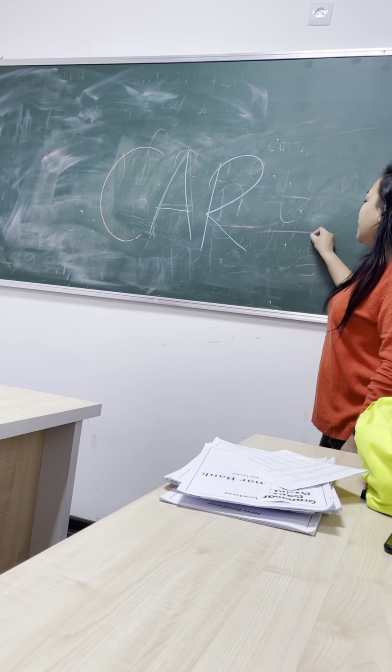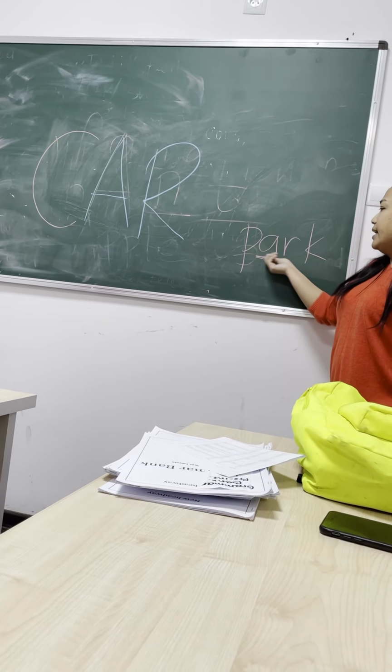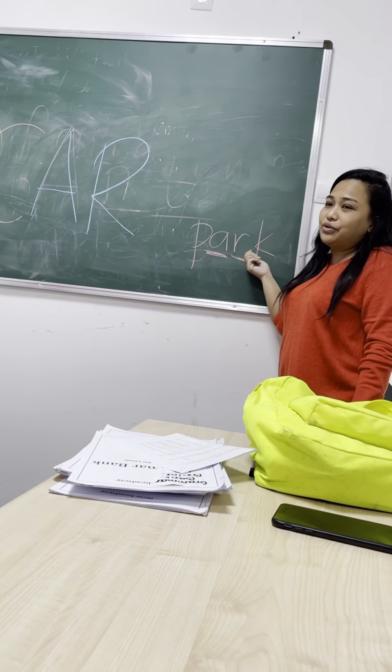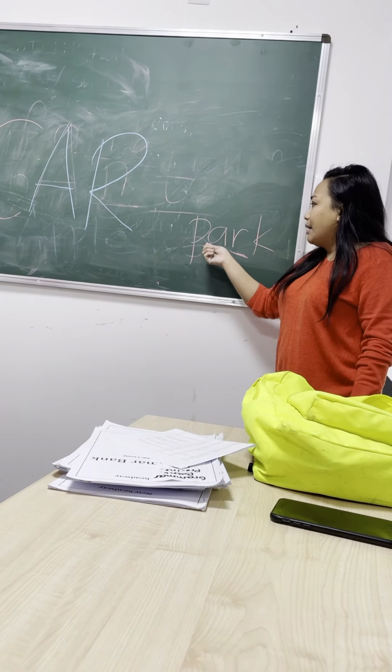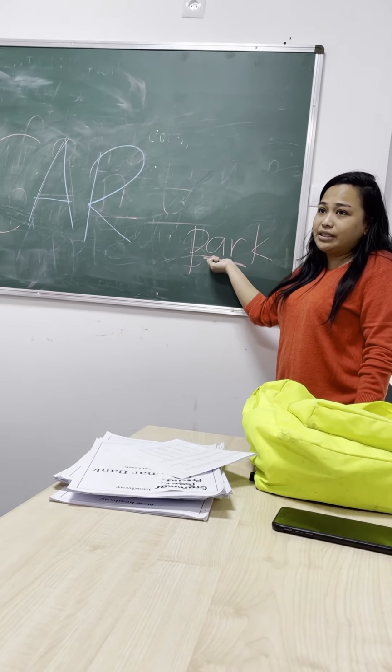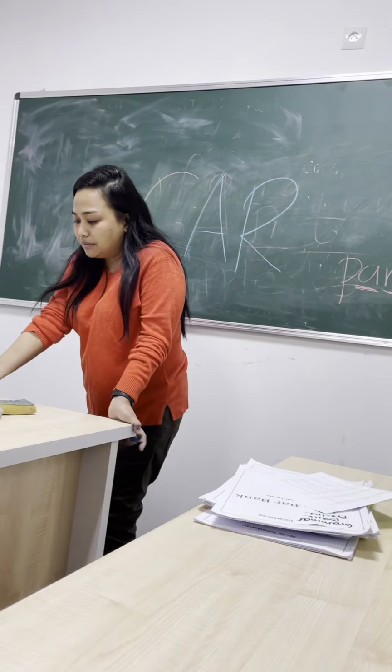Another one. After A comes R, right? So this is park, with the long A. Did you understand? Do not forget.